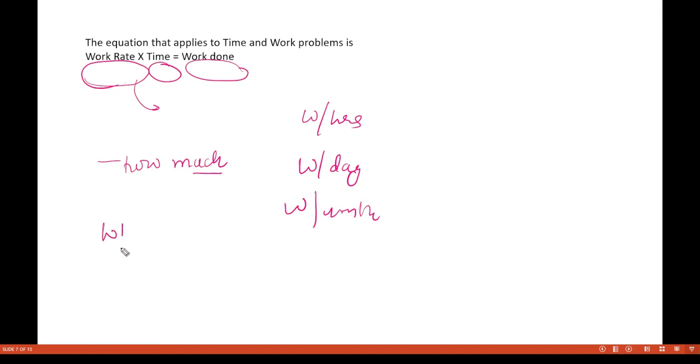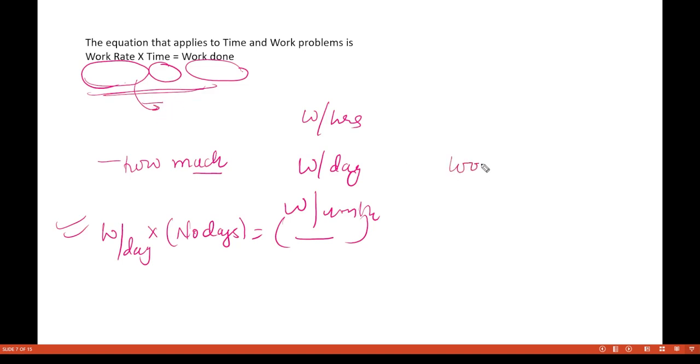So this will be work per day into time, the number of days, is equal to work done, the entire amount of work required. This is the equation we are actually applying.